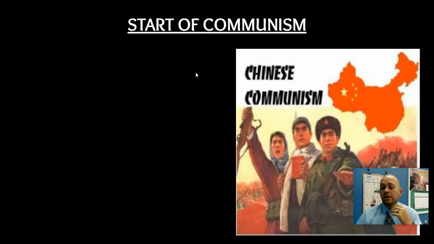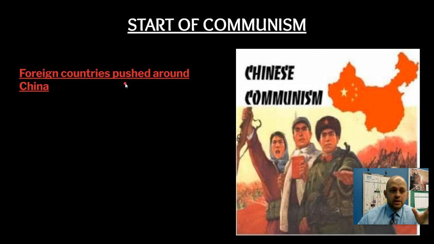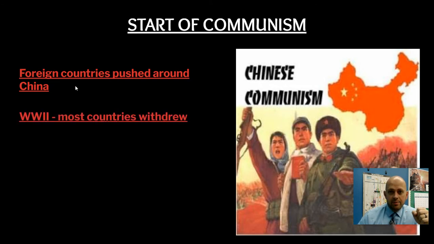So as a recap, and here you may want to write a few things down, you have this shift. Basically the Chinese realized that the way they were running things wasn't working anymore. Again, like we just talked about, foreign countries pushed around China. They came in and did what they wanted to. So what happened to those foreign countries?